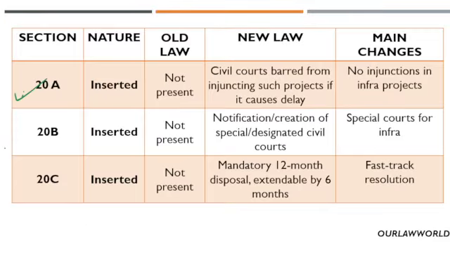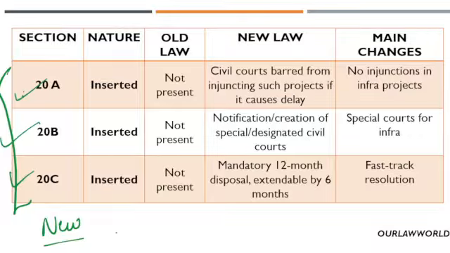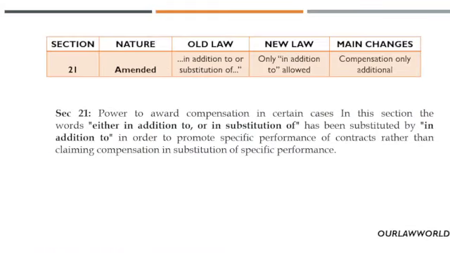Sections 20A, 20B and 20C are all new, existing only after the 2018 amendment. These have been inserted. 20A speaks about infrastructure projects and the special courts regarding them, and 20C mentions the resolution timeline. So all these three sections have been newly inserted.